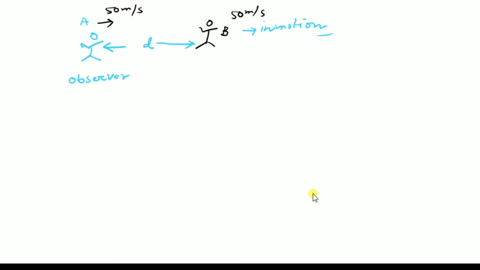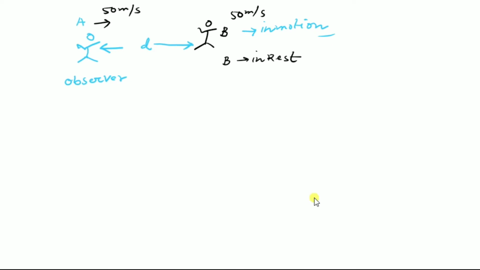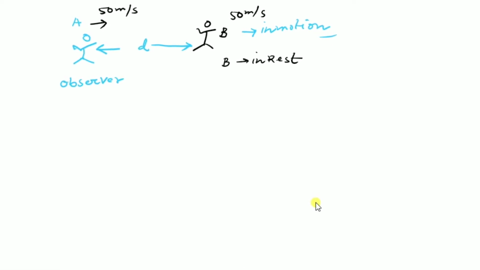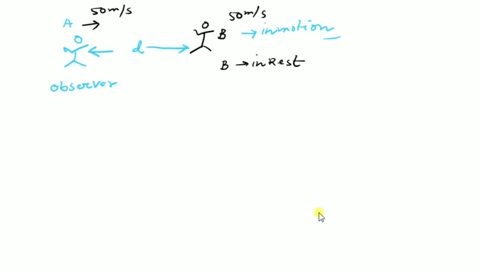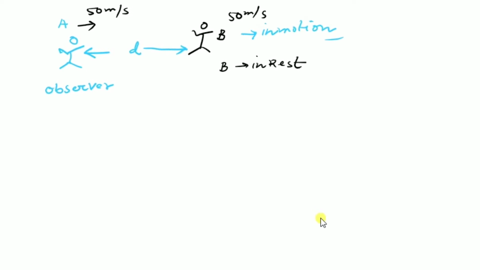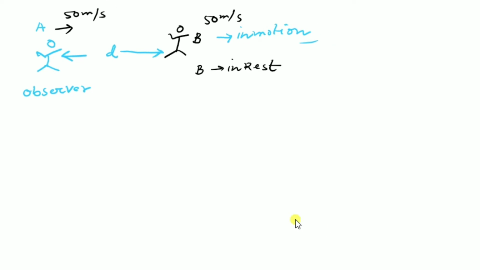In this position, B is at rest. Though B is moving at 50 meters per second, A considers B to be at rest.